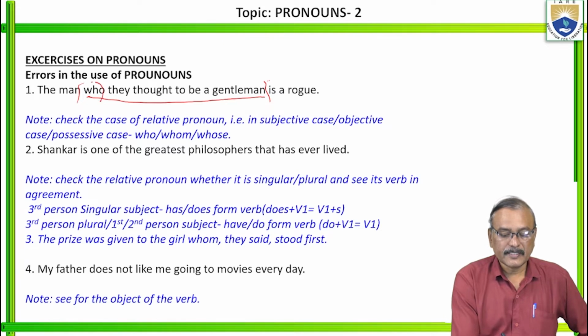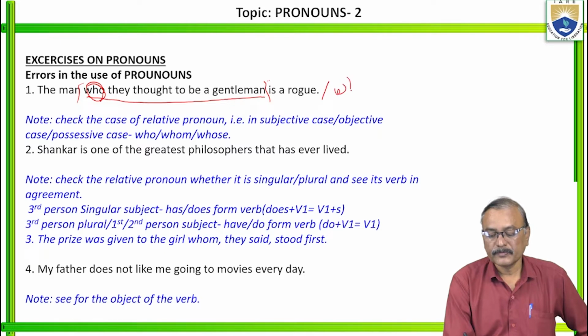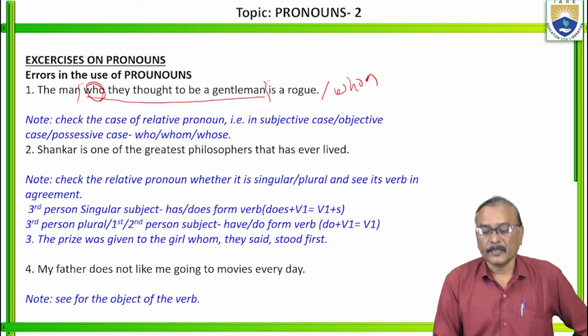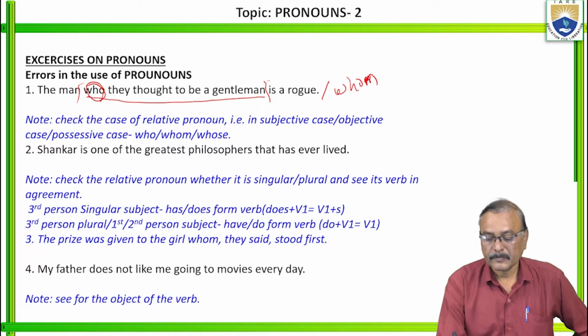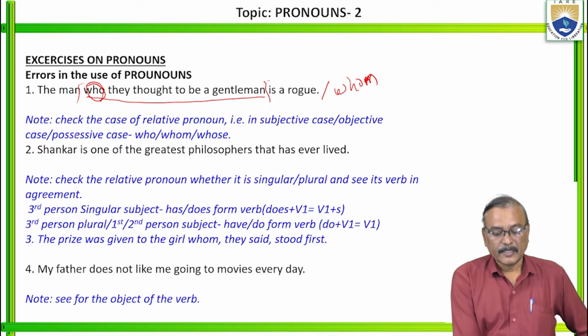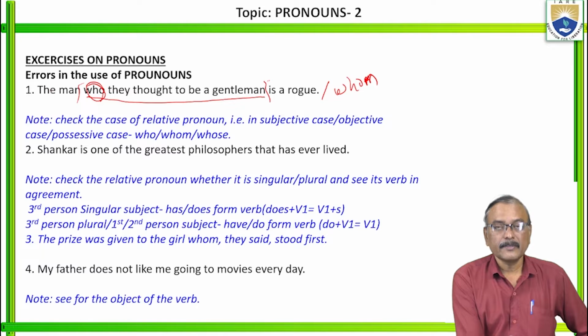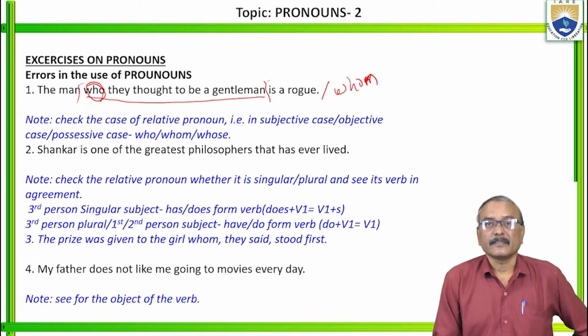Here this is a relative clause. Here instead of who, it should be whom. Whom they thought to be a gentleman is a rogue. Is it clear? So here, check the case of the relative pronoun. This is a relative pronoun. It is related to this man. The man is a rogue is the actual sentence. Which man? Whom they thought to be a gentleman is a rogue. Is it clear?